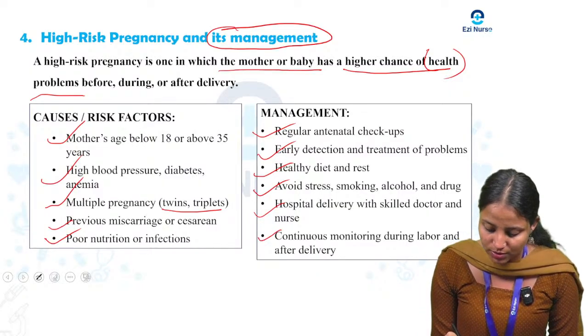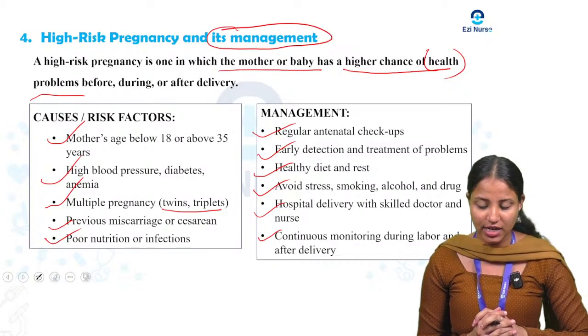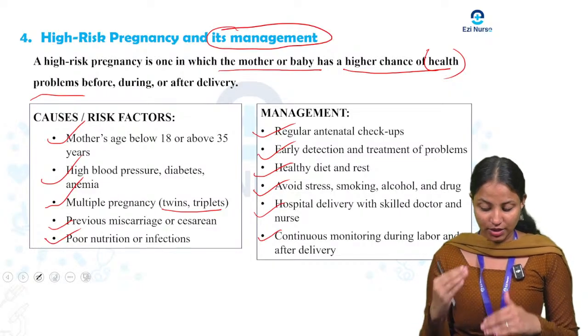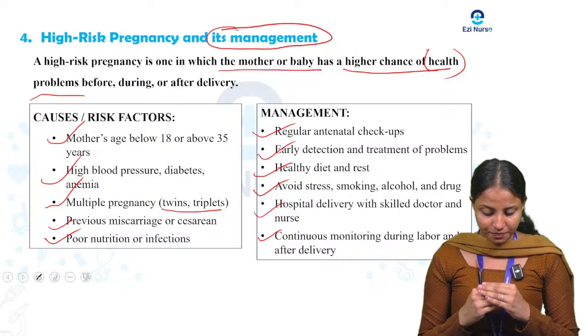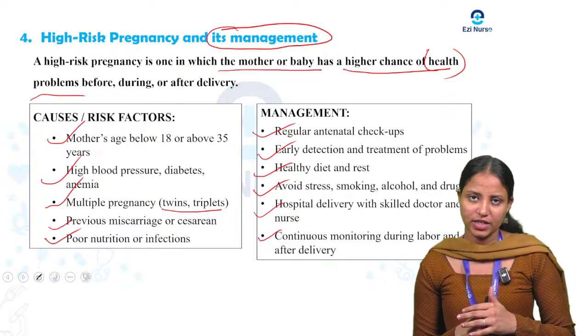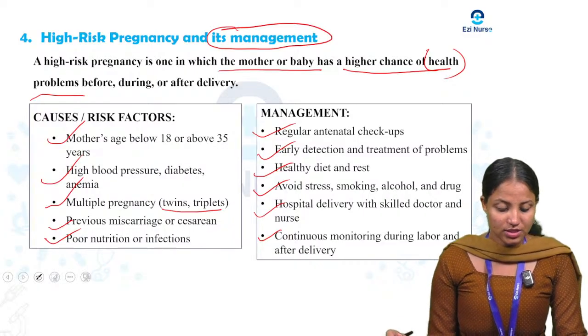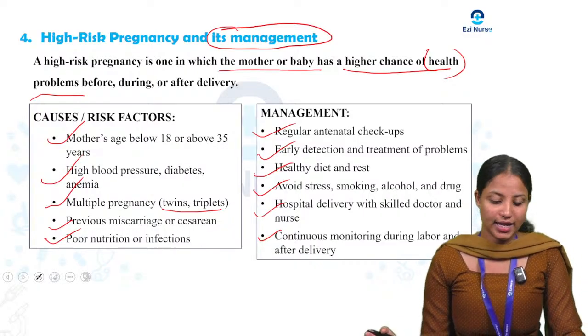Next one is continuous monitoring during labor and after delivery. We want to give continuous monitoring to the mother during labor, and to the baby also after delivery. Okay, so this is the high risk pregnancy and its management.